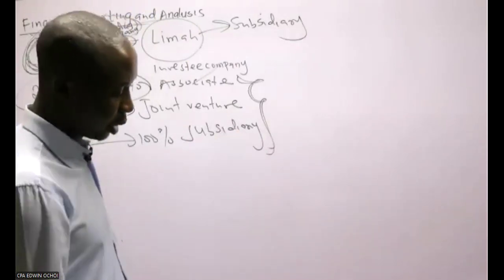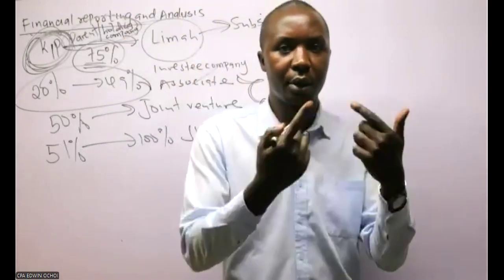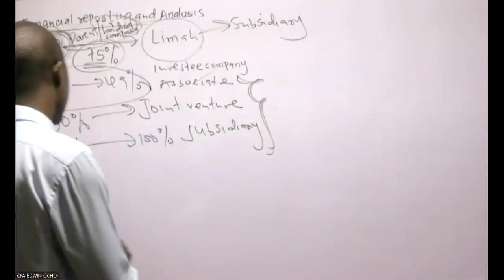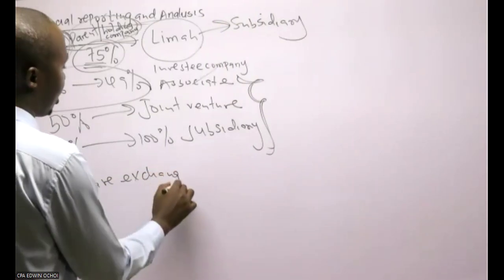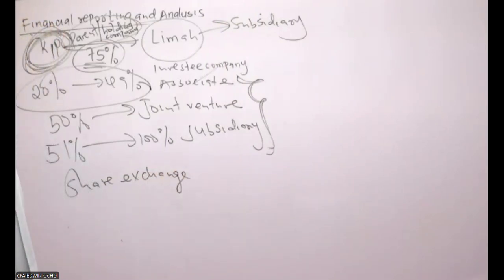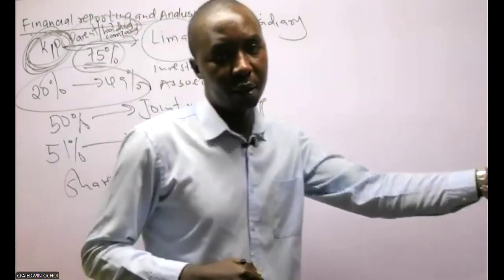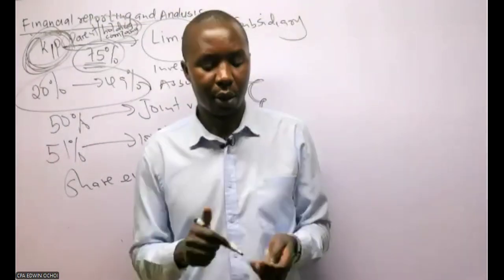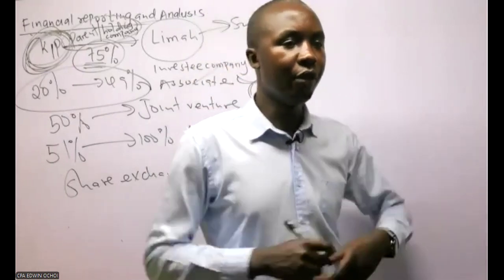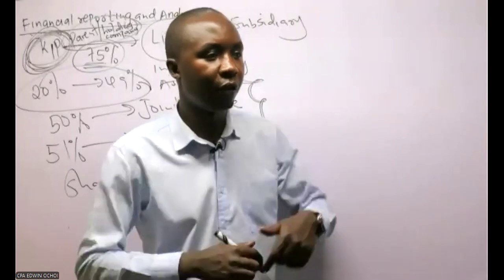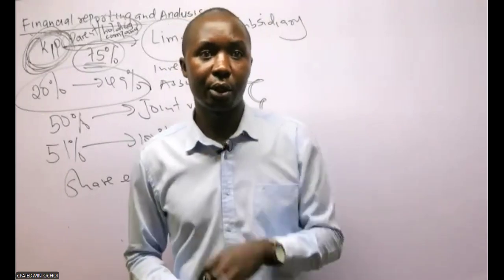Then they went ahead to say that when this other company was being acquired, they did a share exchange. So today you are acquiring something, let's say an asset. If you are acquiring an asset, you have to pay something. You can pay cash.